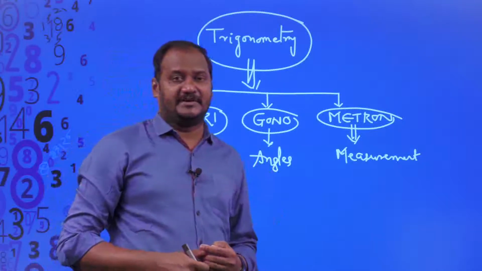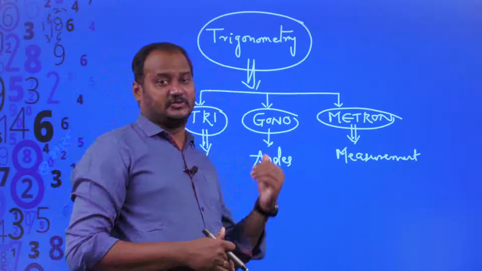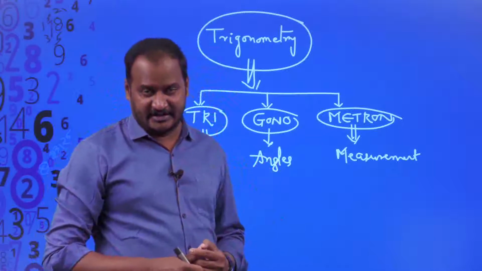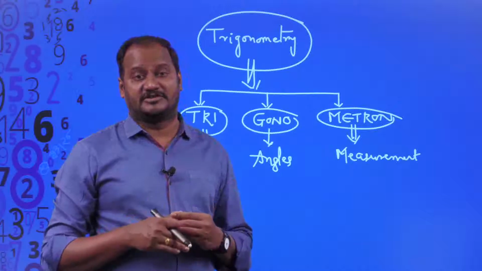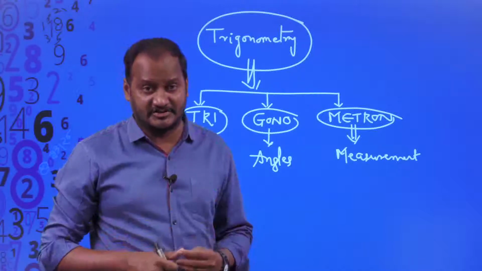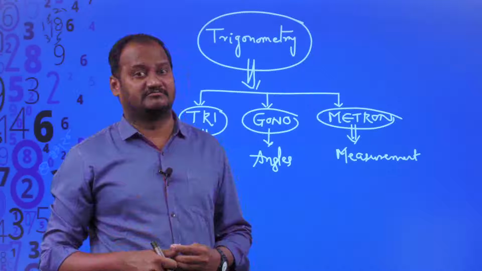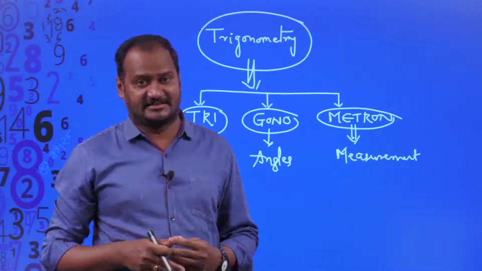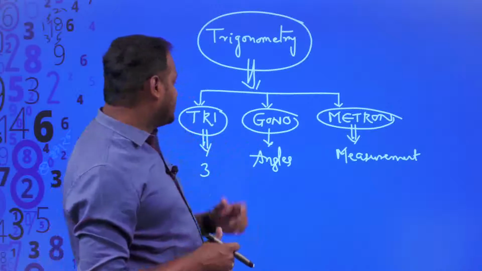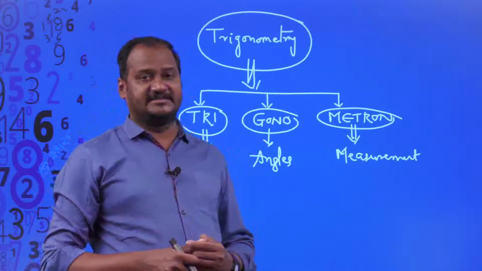Many mathematicians contributed towards this trigonometry, but our Indian mathematicians' efforts, contributions and struggle are endless.